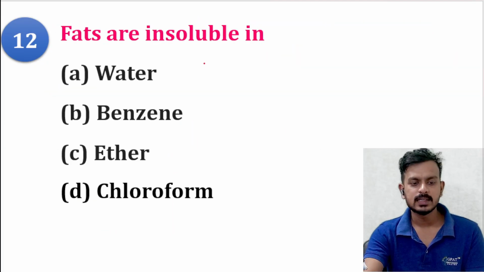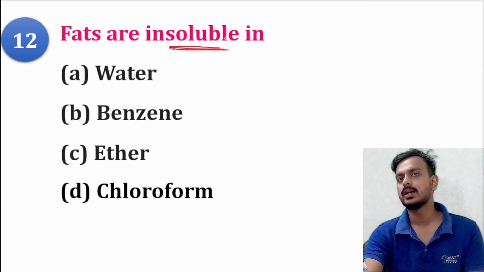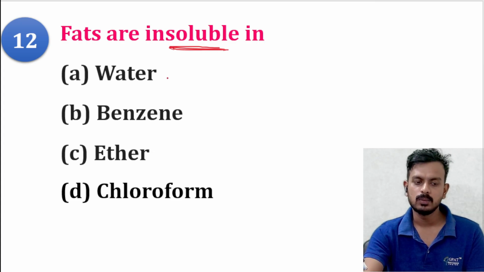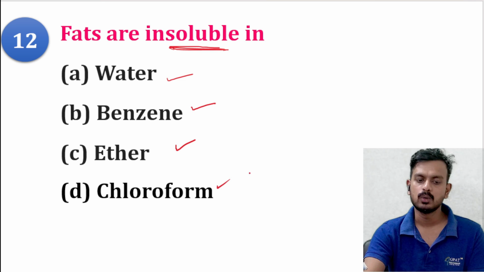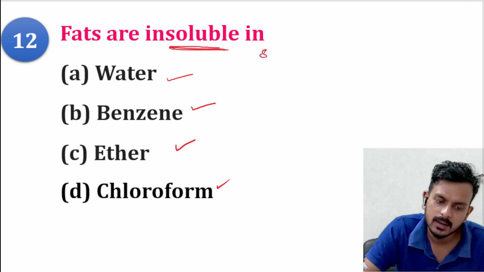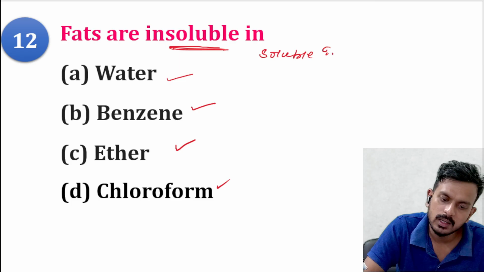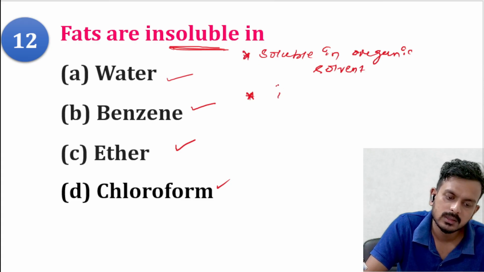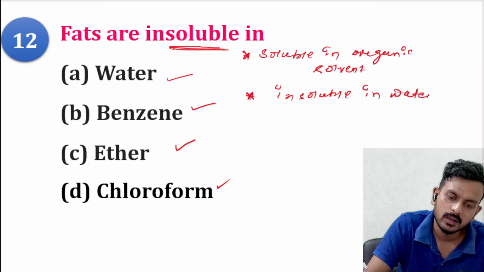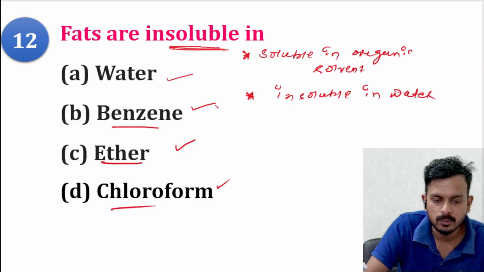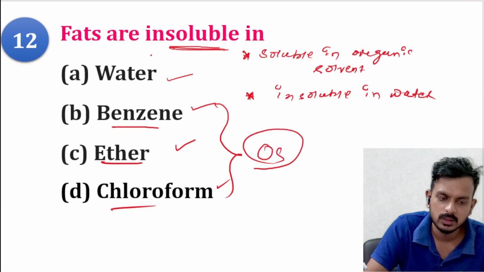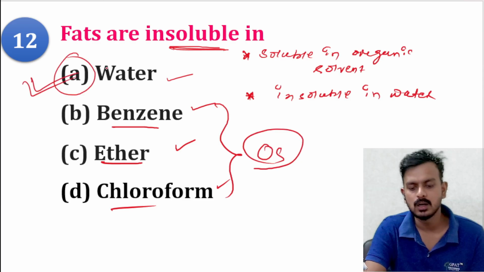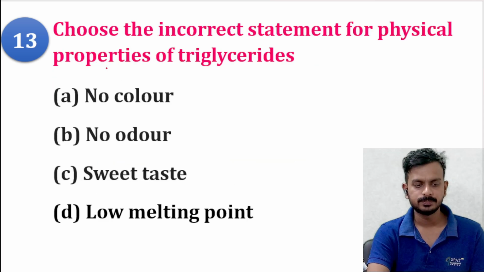Next question. Fats are insoluble in. In the first question, I have clearly told you, fats are soluble in organic solvents. The second point is that they are insoluble in water. Benzene, ether, and chloroform, these three are organic solvents. So fats are insoluble in water. Option A is the correct answer. Moving to the next question.